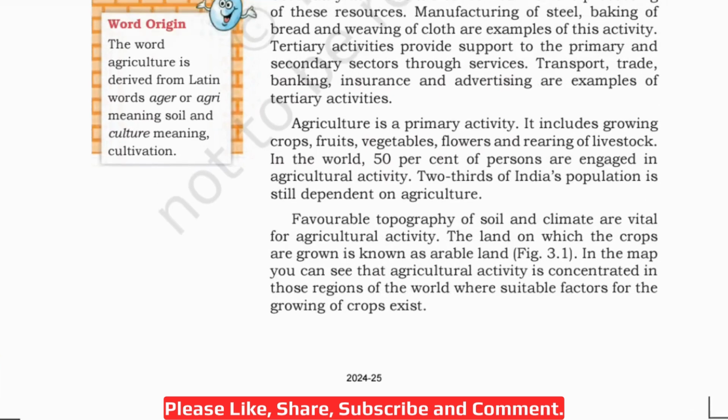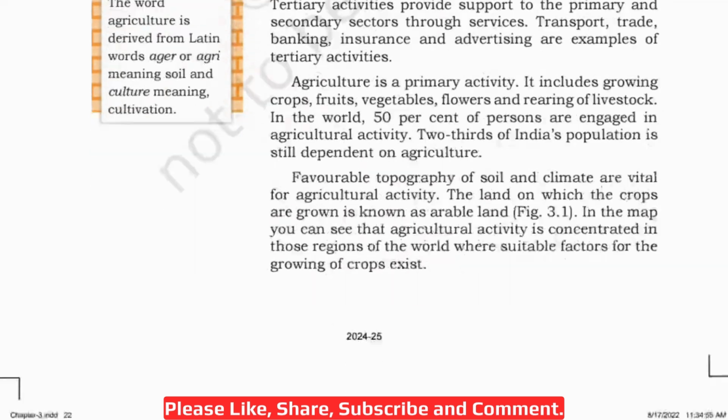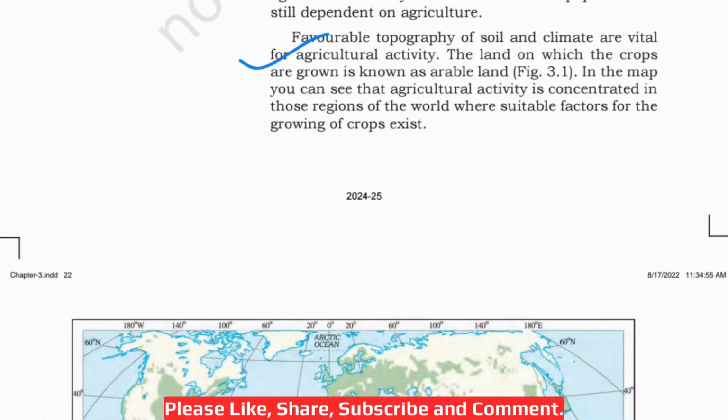Now, before proceeding to the next paragraph, let's read this word origin box on the left-hand side. The word agriculture is derived from Latin words ager or agri meaning soil and culture meaning cultivation. So, in total, we can say soil cultivation. Now, come to the paragraph. Favorable topography of soil and climate are vital for agricultural activity. The land on which the crops are grown is known as arable land.